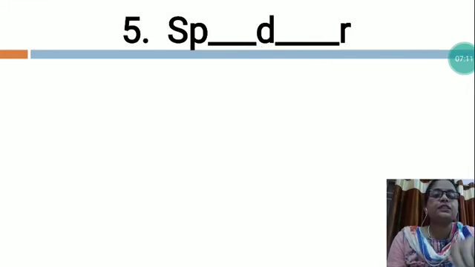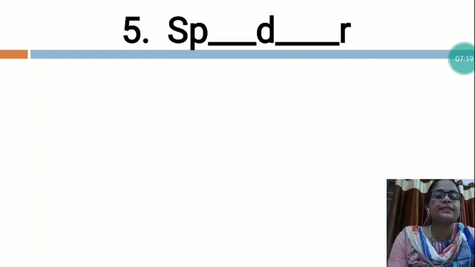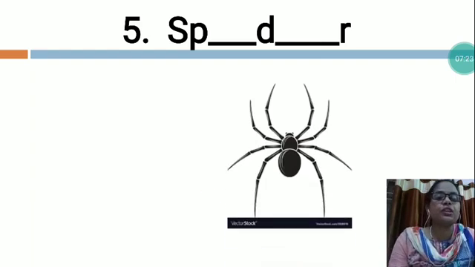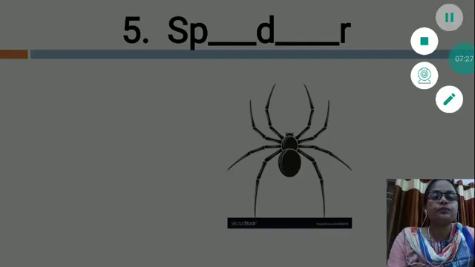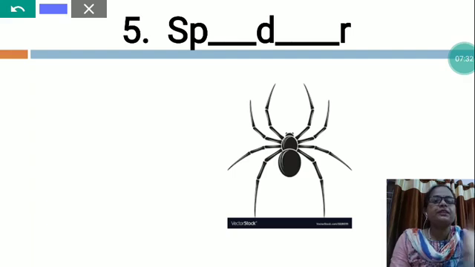Now the next is S P dash D dash R. In this word also there are two letters missing. So you will have to fill the correct letter at the proper place. So which word is this? Now I would like to give you the clue. You can see this is the picture of a spider. Yes. So what is the spelling of the spider?